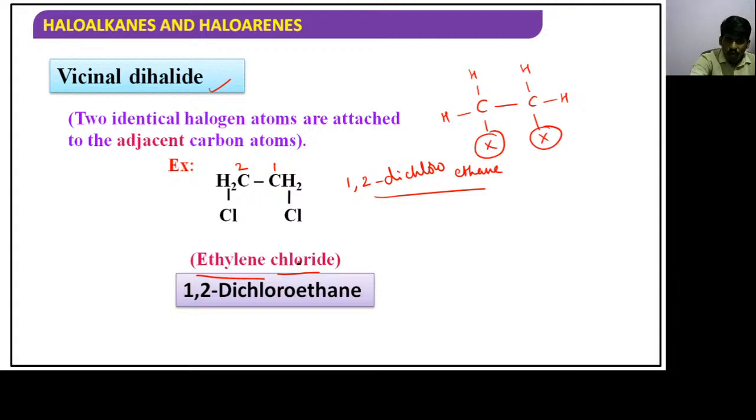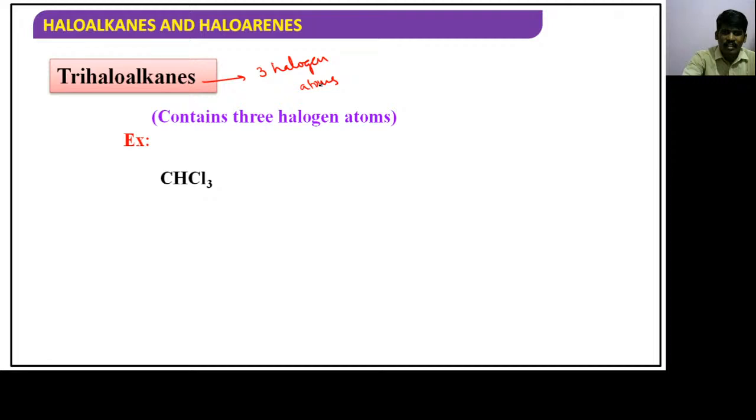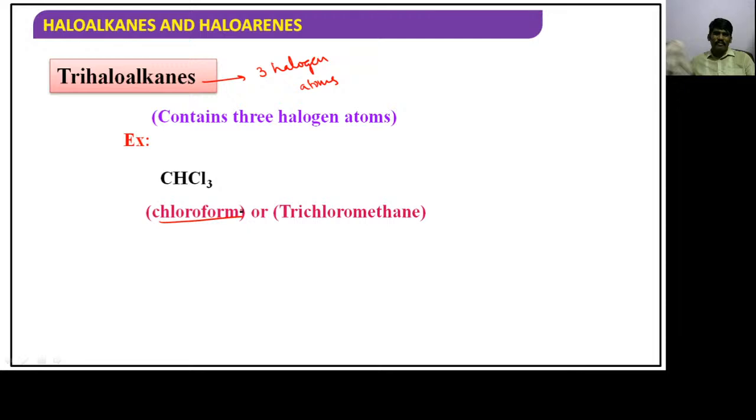That is trihaloalkanes. Trihaloalkanes in the sense how many halogen atoms should be present? 3 halogen atoms should be present. So let's take one example. CHCl3, chloroform. I should not say chloroform. Why? Because it is anesthetic agent. If I say, I think you might feel sleepy in the live class itself. Okay. So CHCl3, if you observe it, is nothing but chloroform. Trichloromethane. How many halogen atoms are there? 3 halogen atoms are there.